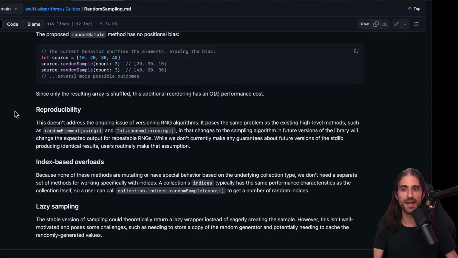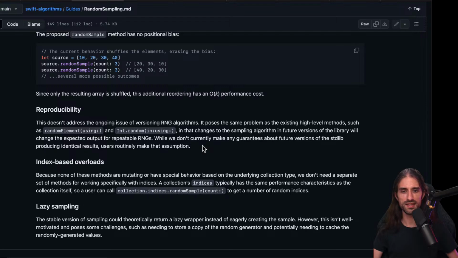Okay. Reproducibility. This doesn't address the ongoing issue of versioning RNG algorithms. It poses the same problem as the existing high-level methods, such as randomElement(using:) and Int.random(in:using:), so using a random number generator, in that changes to a sampling algorithm in future versions of the library will change the expected output for replaceable RNGs.